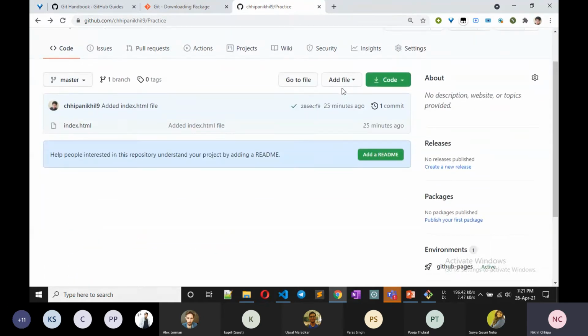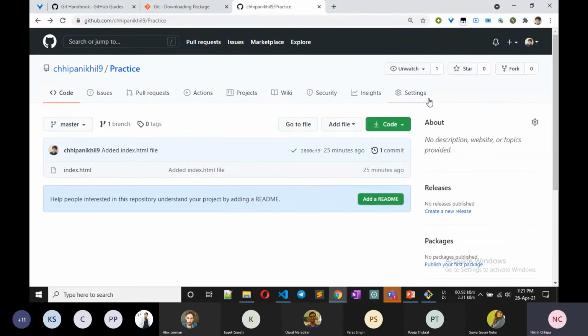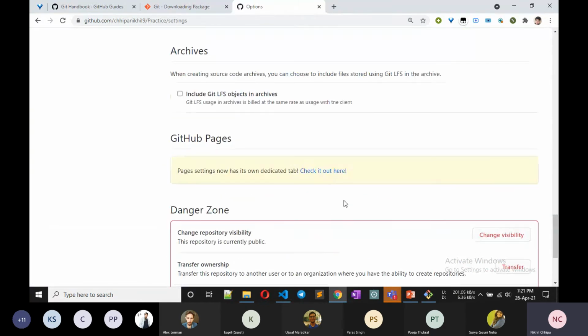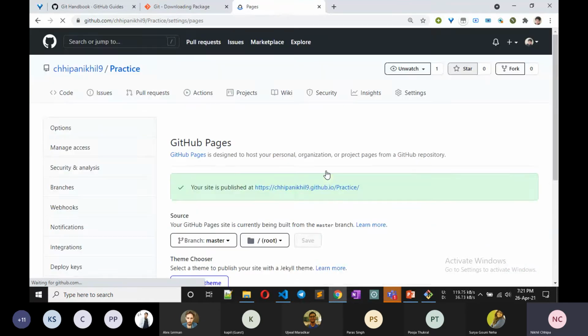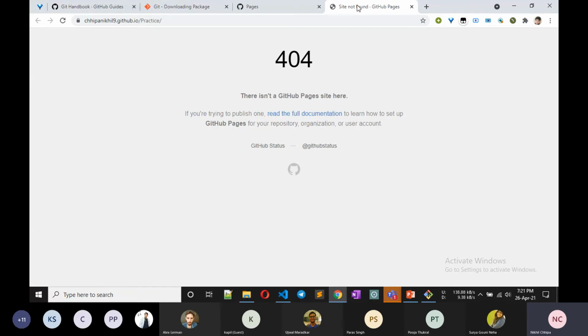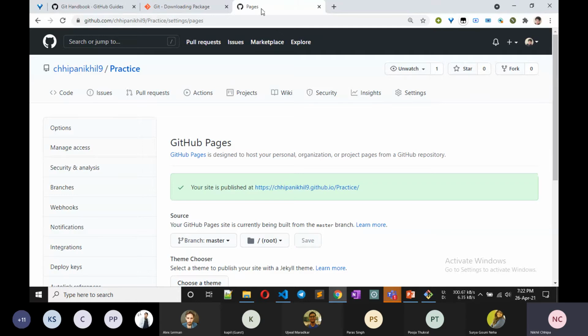Due to some reasons it is not showing now, but when you go into settings, you can deploy your website by just turning on GitHub Pages, and the link is this, but it is not working now, so sorry for that. So it is clear now.